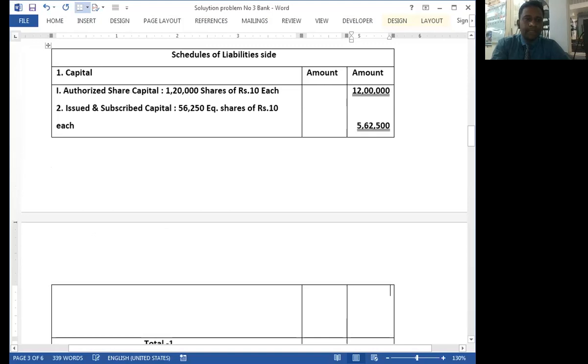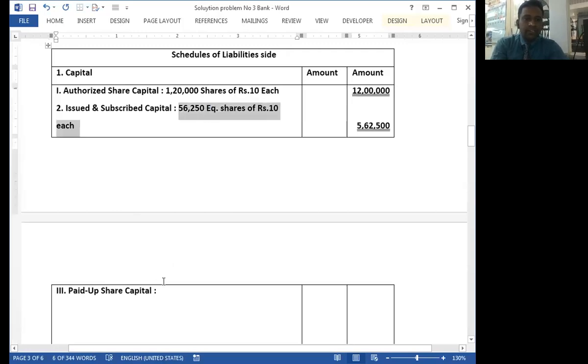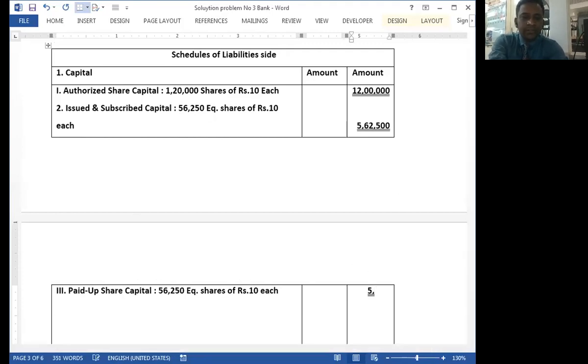So number 3, paid up share capital. All shares were paid up by the shareholders, so this is the amount, 5,62,500.